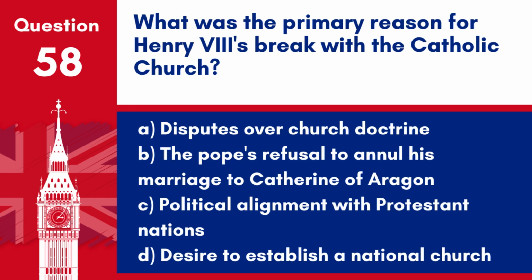Question 58. What was the primary reason for Henry VIII's break with the Catholic Church? A. Disputes over church doctrine. B. The Pope's refusal to annul his marriage to Catherine of Aragon. C. Political alignment with Protestant nations. D. Desire to establish a national church.